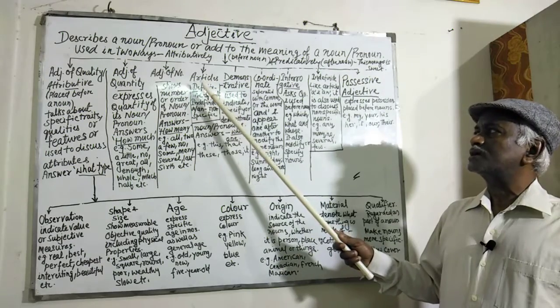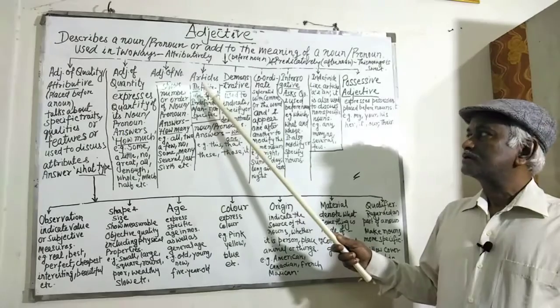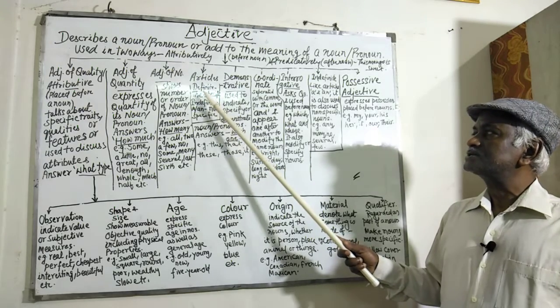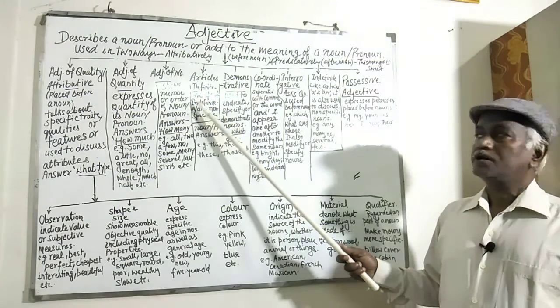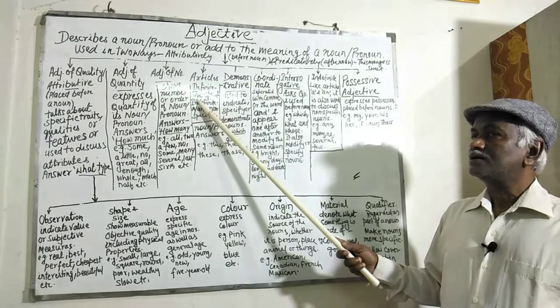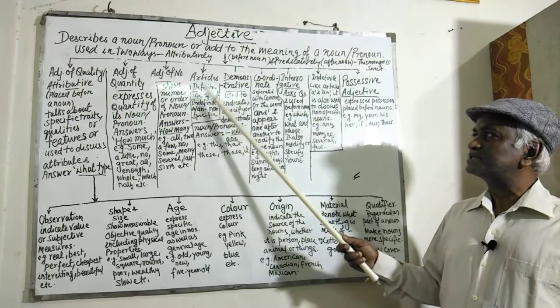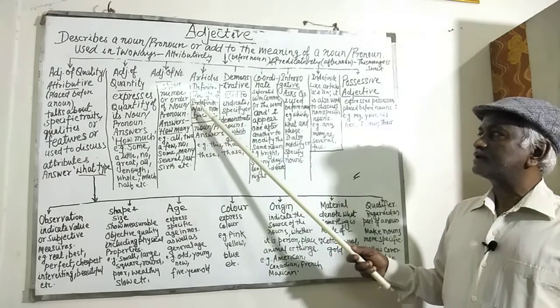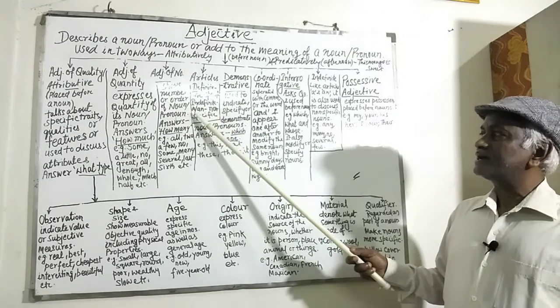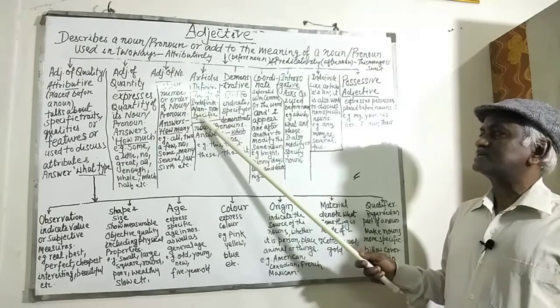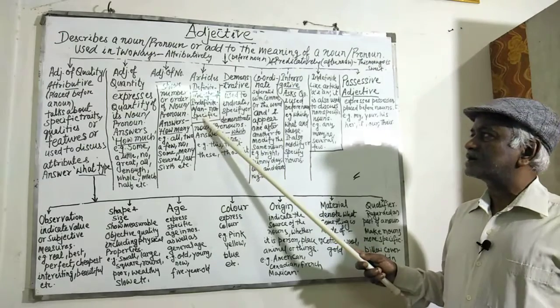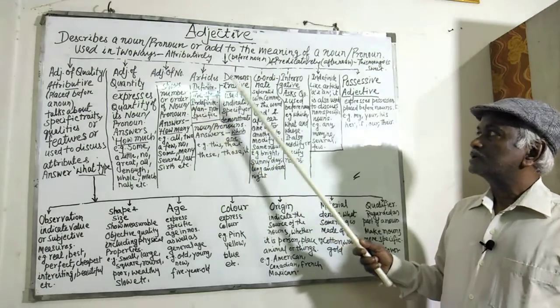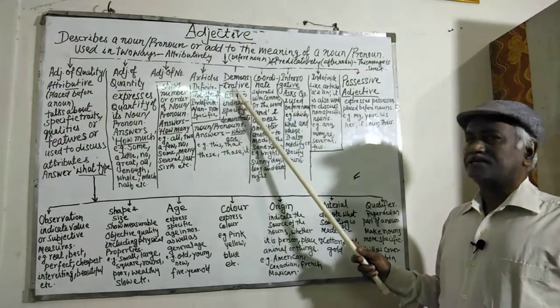As we all know, there are two types of articles: definite and indefinite. The definite article is the, which expresses a specific noun or pronoun, and the indefinite articles are a and an, which express non-specific nouns.